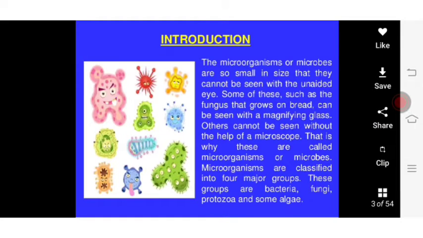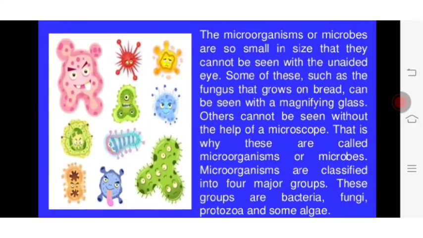The microorganisms or microbes are so small in size that they cannot be seen with the unaided eye. Some of these, such as the fungus that grows on bread, can be seen with a magnifying glass. Others cannot be seen without the help of the microscope. That is why these are called microorganisms or microbes. Microorganisms are classified into 4 major groups. These groups are bacteria, fungi, protozoa and some algae, whereas viruses come under separate category.